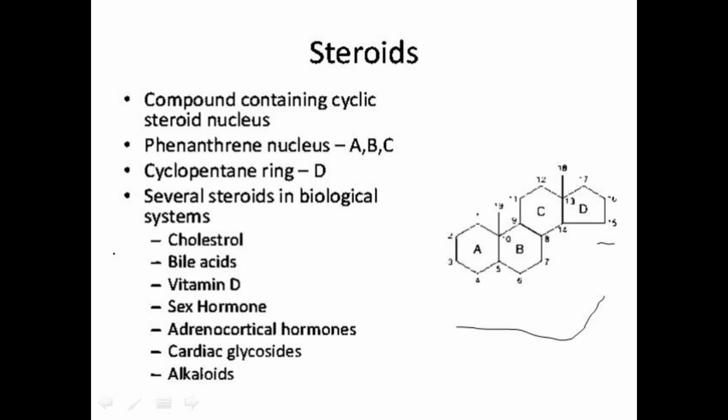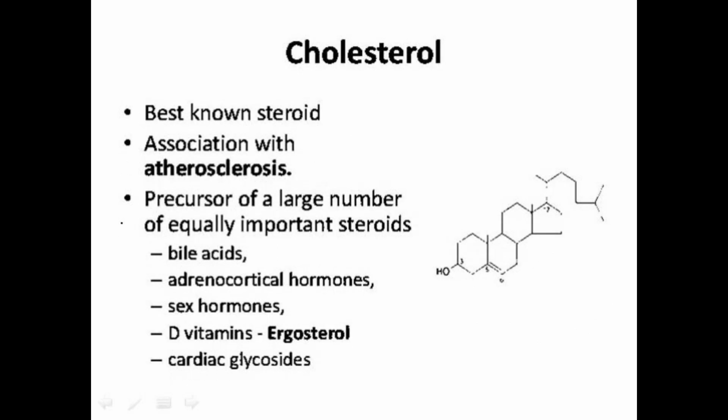Okay, and those are called the steroids. They mainly contain the steroid nucleus, mainly cholesterol and ergosterol, present in animals and plants. In animals, the main form is cholesterol, the best known steroid, and it is mainly associated with the disease called atherosclerosis.